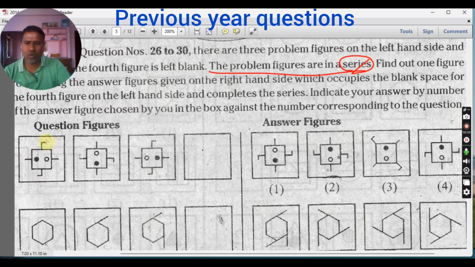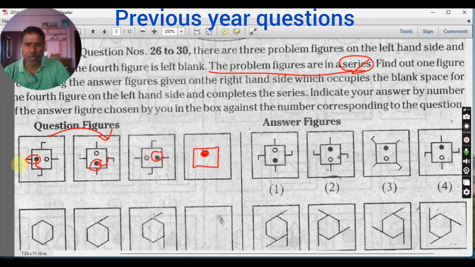Check in the first question what's happening from first diagram to second diagram. When you see, first see these circles. The dot, you see this color dot has moved in anti-clockwise direction and came here. Next this color dot moved anti-clockwise direction and came here. Next you expect this color dot should be at the top. When it moves anti-clockwise direction, you expect here.